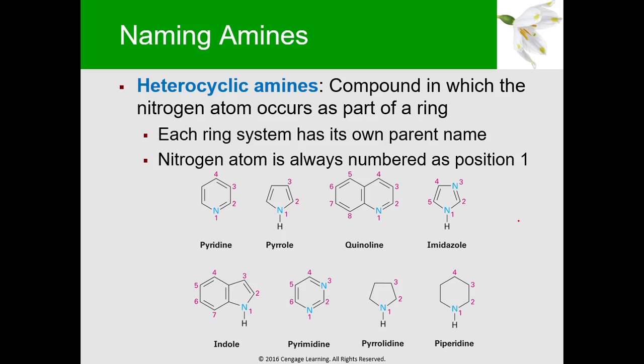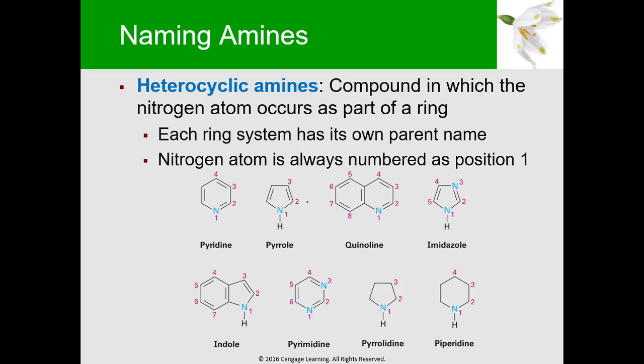So, ito, medyo high level na to. Meron din tayong iba-iba pang mga nitrogen-containing compounds. So, we call this your heterocyclic amines. So, medyo advanced na topics na to. So, heterocyclic amines are compounds in which the nitrogen atom occurs as a part of a ring. So, ang ibig sabihin lang nito, kapag yung nitrogen mo ay part ng isang ring, that is called a heterocyclic amine. So, each ring system has its own parent name.